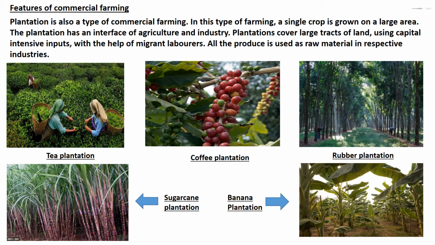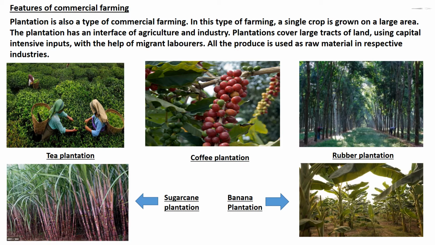Plantation is also a type of commercial farming. In this type of farming, a single crop is grown on a large area. The plantation has an interface of agriculture and industry. Plantations are over large tracts of land using capital-intensive inputs with the help of migrant laborers. All the produce is used as raw material in respective industries.